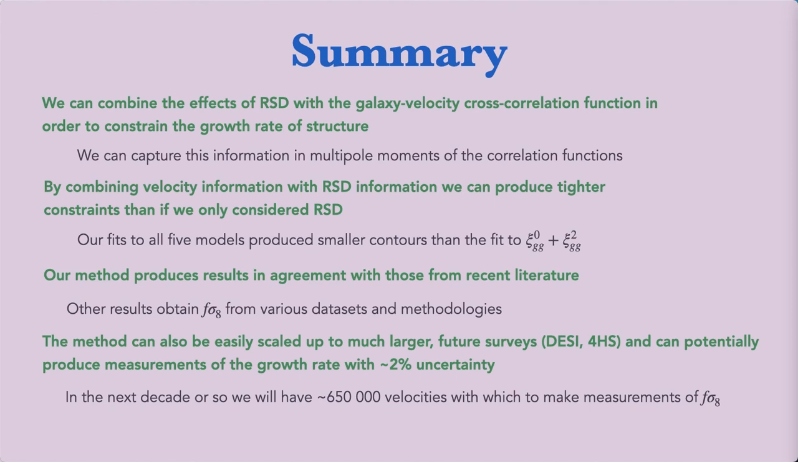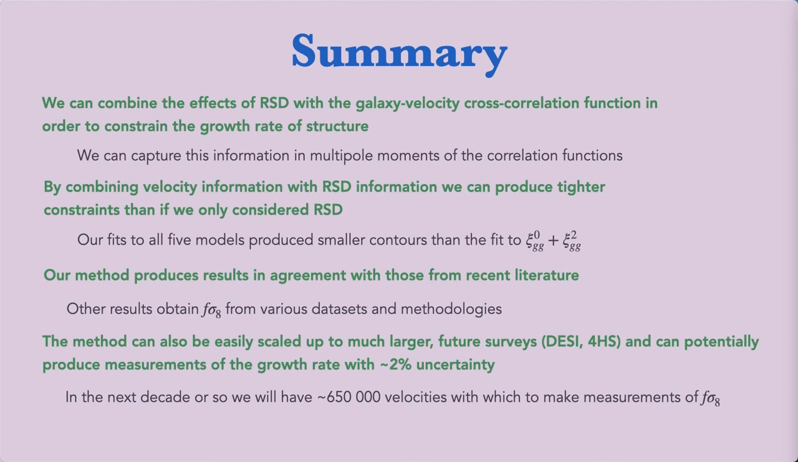To summarise, we can combine the effects of RSD with the galaxy velocity cross-correlation function in order to constrain the growth rate of structure, and this information is captured in the multipole moments of the correlation functions. By combining these sources of information together, we produce tighter constraints than if we only considered RSD, and this is shown in our fits. So by fitting to all 5 models, we produce smaller contours than if we fit to only the galaxy-galaxy autocorrelation function multipoles.